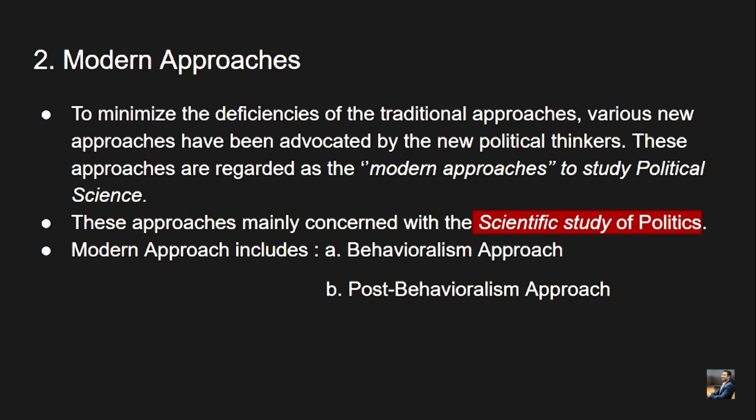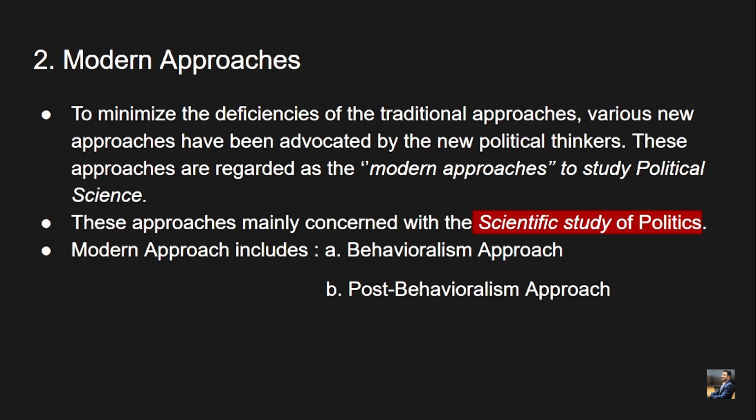Okay, these approaches are regarded as modern approaches to study political science. To refute the idea of traditional approaches and to tackle their deficiencies, a new school of political science, that is the modern school, emerged. This approach is mainly concerned with the scientific study of politics.